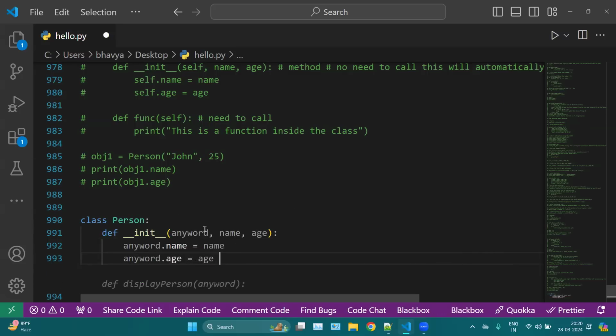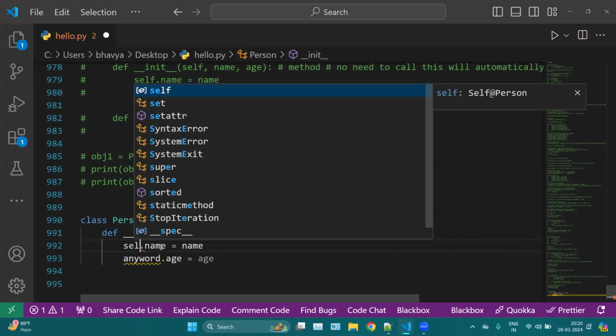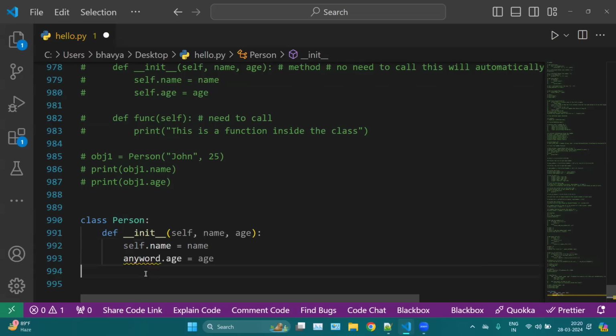So self is just a keyword here. Instead of self, you can use any keyword, any word of your choice. But most developers use self here. Self is like a predefined keyword for this specific purpose. That is why we use self here. Otherwise, in place of self, you can use any keyword. So here we are taking self dot name and self dot age.